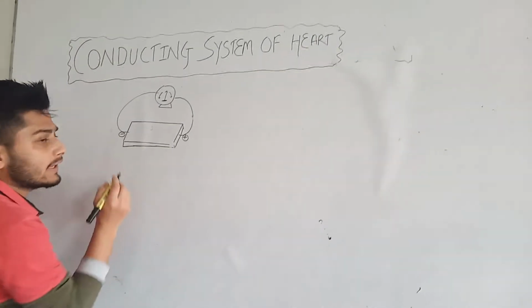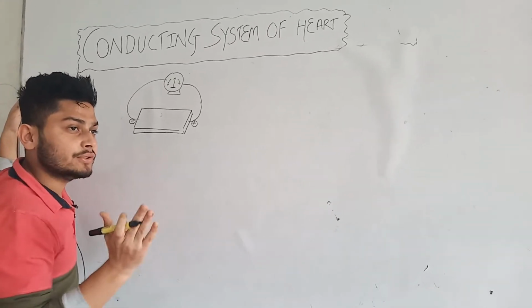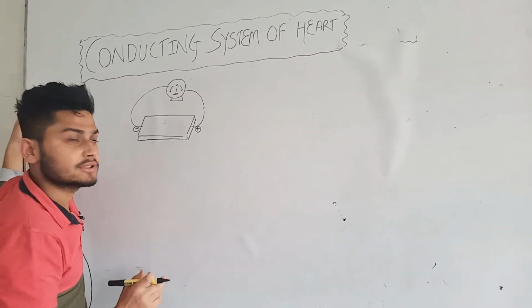So we already know that depolarization means to introduce the cations into the cardiac muscle, isn't it?